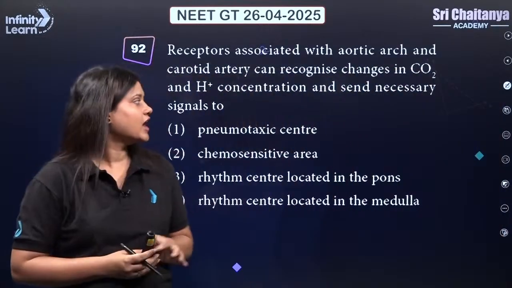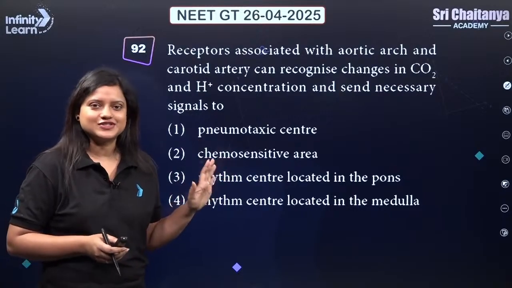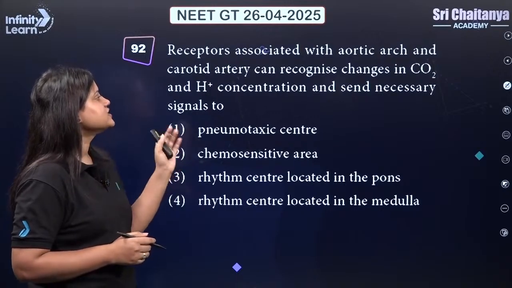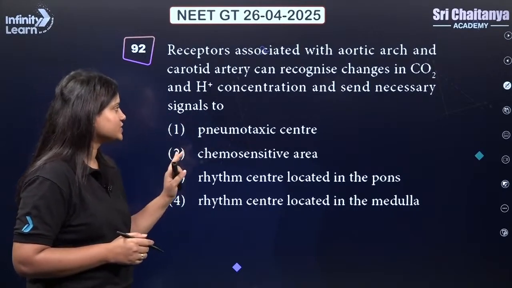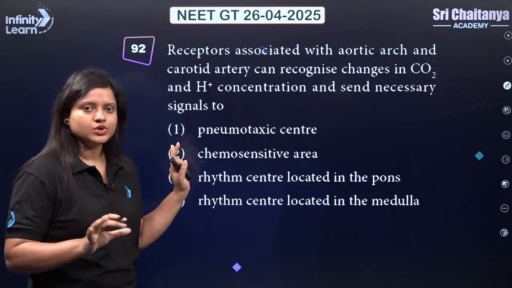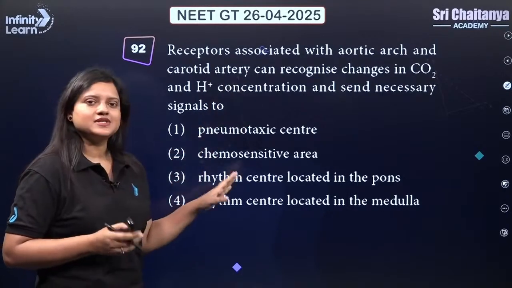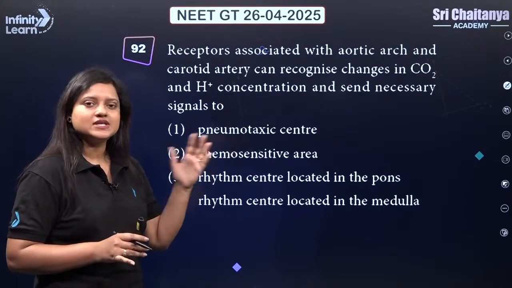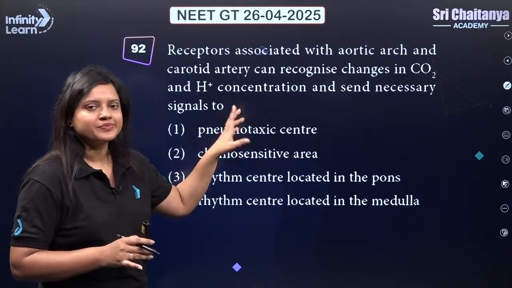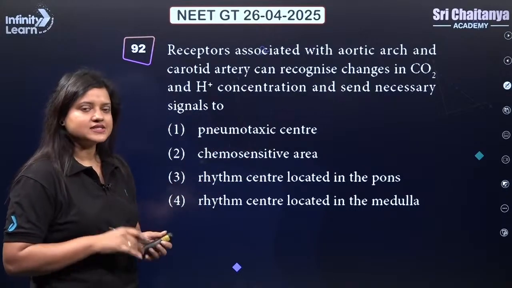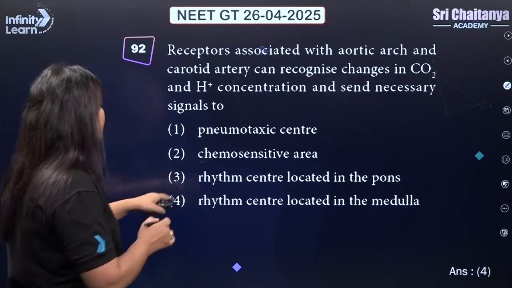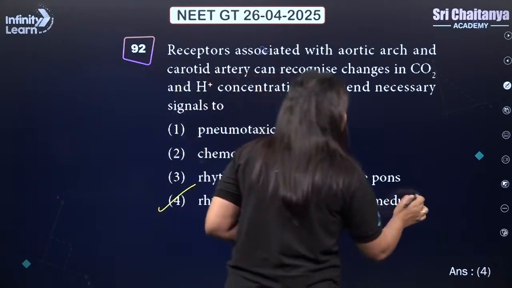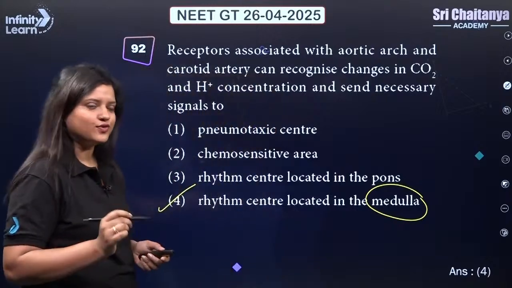Read the question carefully. A question from again the breathing and exchange of gases chapter. Receptors associated with the aortic arch and carotid artery can recognize changes in carbon dioxide and H+ concentration and send the necessary signals to. So remember that these chemoreceptors are sensitive to a change in the carbon dioxide concentration. When PCO2 is increasing and H+ ion is increasing, they are activated and they will send the signals to the respiratory rhythm center, which is present in the medulla oblongata. So correct answer is 4.